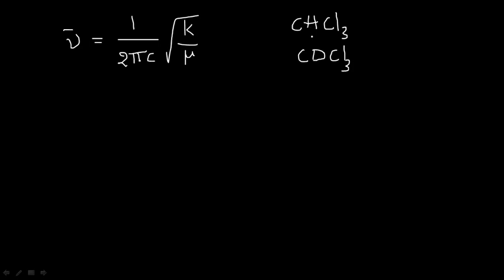When we compare the two compounds' stretching frequency, then the relation between wave number and reduced mass plays the major role, because all the other parameters come out to be the same for the two compounds. The only variation is in the reduced mass, because the mass of the atom varies here.